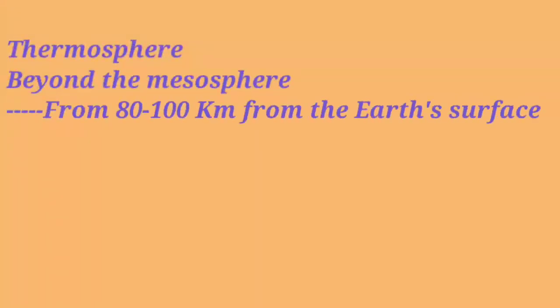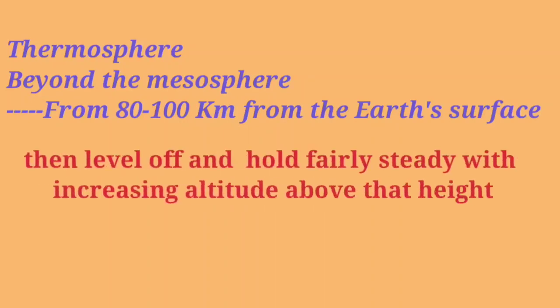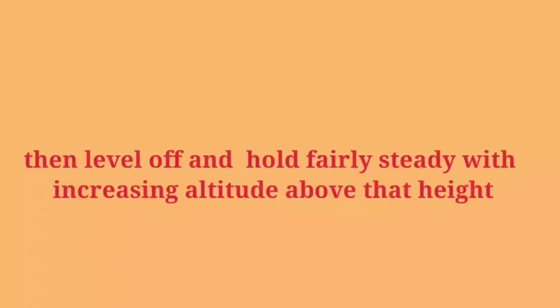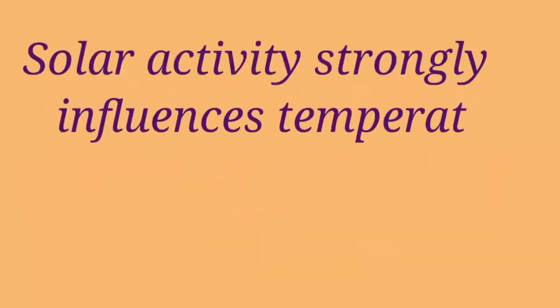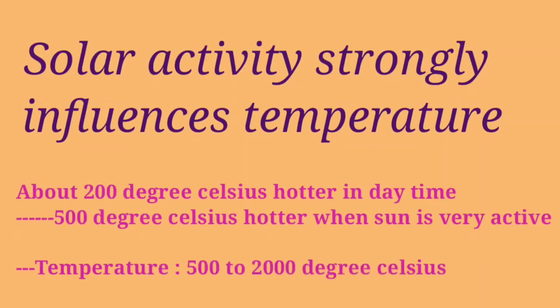Now let's talk about the fourth layer, that's called the thermosphere. This layer is lying beyond the mesosphere, specifically within 80 to 100 km from the Earth's surface. Temperatures climb sharply in the lower thermosphere below 200 to 300 km altitude, then level off and hold fairly steady with increasing altitude above that height. Solar activity strongly influences temperature in the thermosphere.